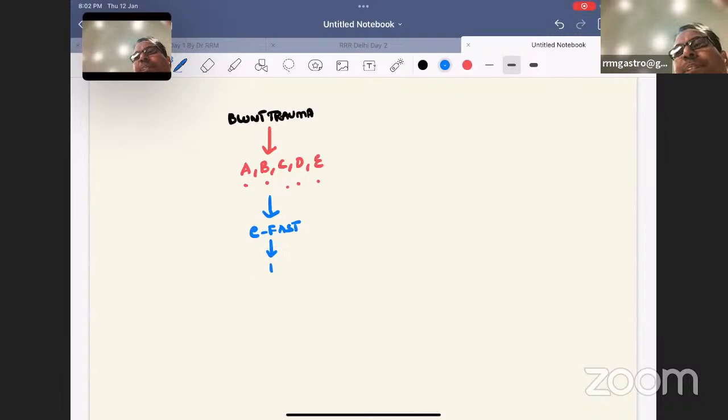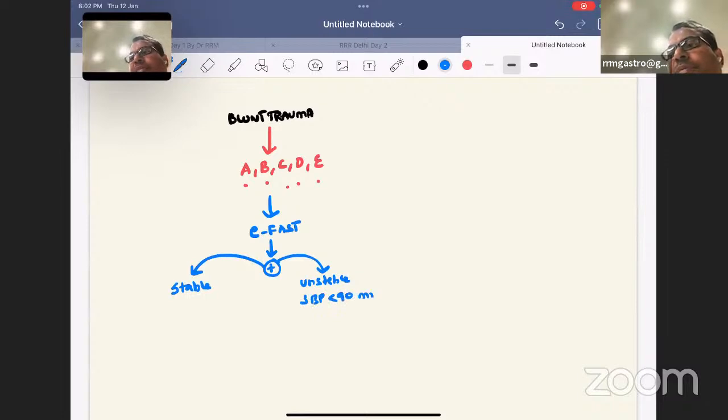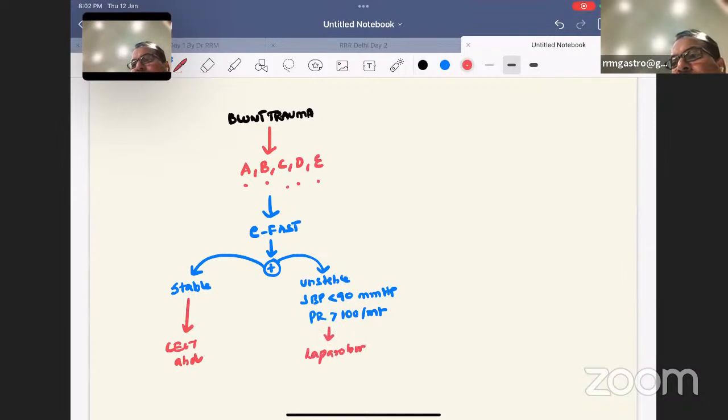You should do E-FAST. If E-FAST is positive, what should I do? I should see whether the patient is stable or unstable. Unstable in the sense, the BP is low, systolic BP less than 90 millimeters of mercury, pulse rate more than 100 or 110 per minute, like that. Very unstable contents are given. In such cases, what should I do next? Very simple. Stable cases, you should do CECT abdomen. Unstable cases, shift them for laparotomy. That's all. Simple protocol for blunt trauma abdomen.